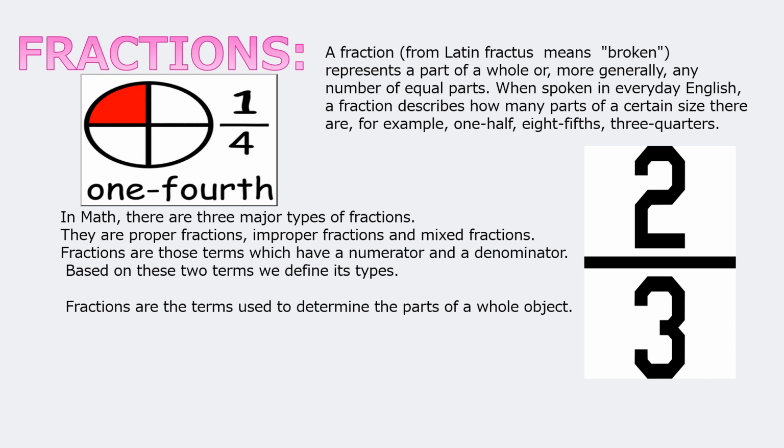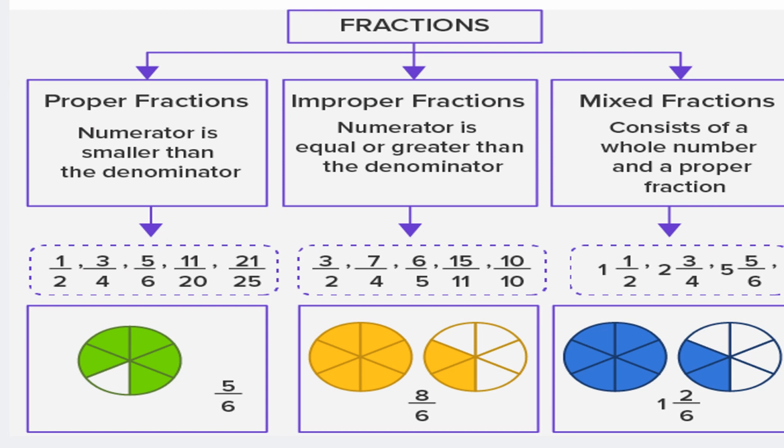Fractions are those terms which have a numerator and a denominator. In this case, numerator is 2, denominator is 3. Based on these two terms, we define its type. Fractions are the terms used to determine the parts of a whole object. So fractions are divided into three types, children: proper fractions, improper fractions, and mixed fractions.